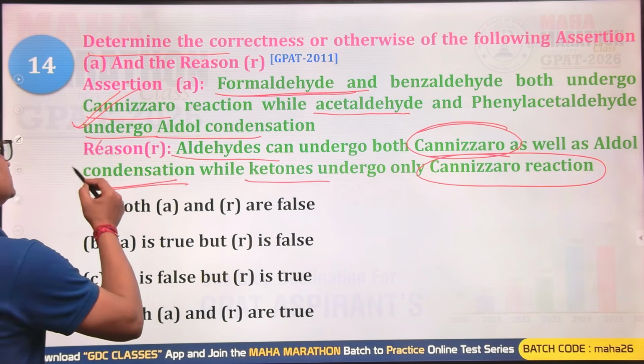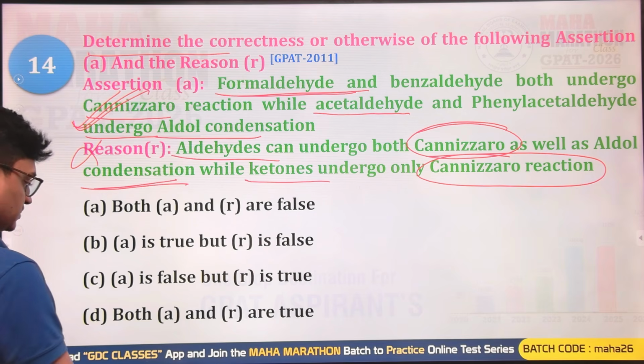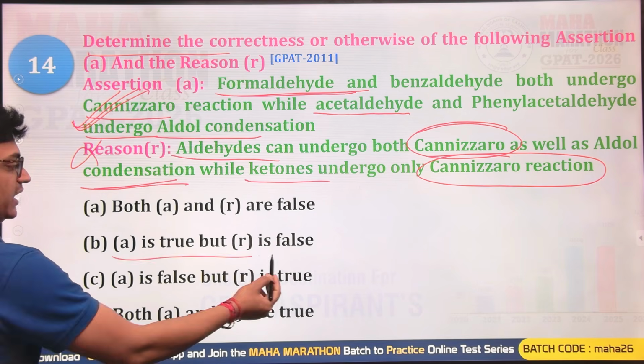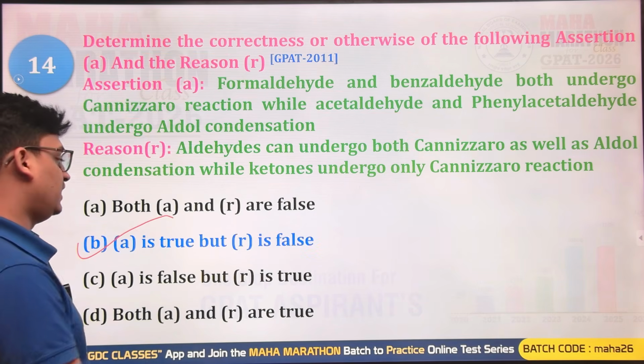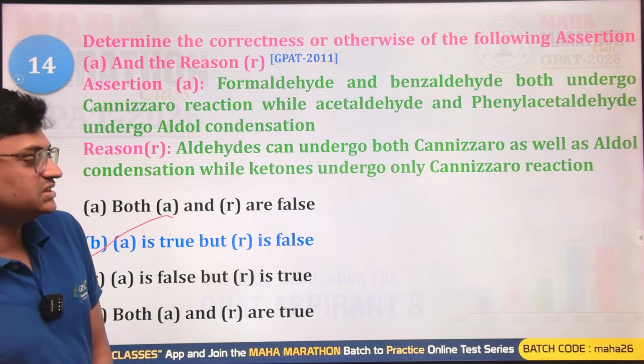So the reason is wrong, but the assertion is true. Assertion is true, but the reason is false. A is true, but R is false. So B will be the correct answer for this question.